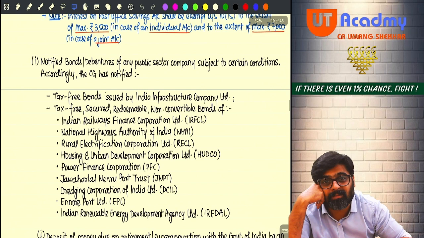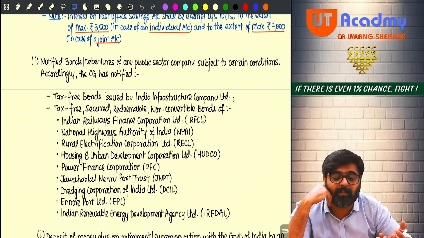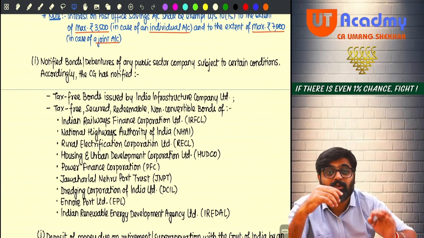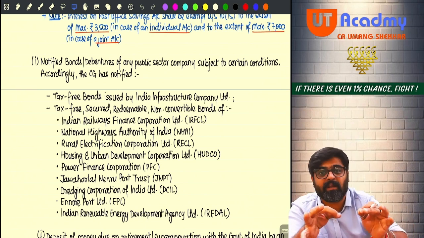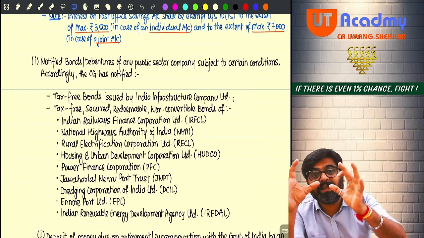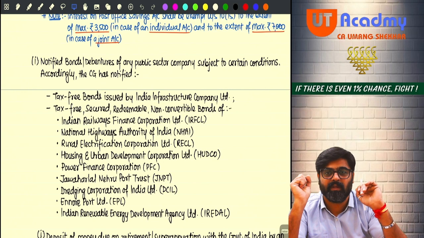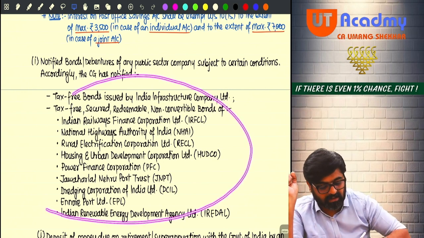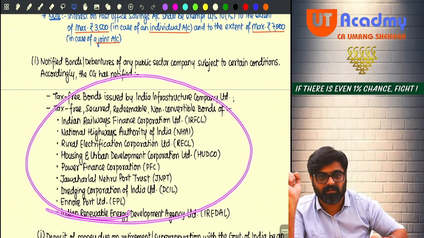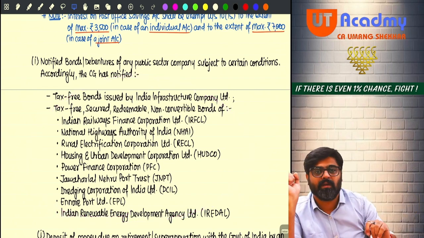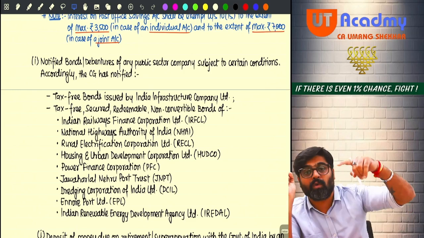But if you talk about SBI, SBI is a public limited company in the public sector, because the majority shareholding in that company is of the government. So I am talking about those public limited companies where the government has majority shareholding, these public sector companies. So any of these companies are notified companies. By way of one notification, these companies are notified. These are the public sector companies which are notified.